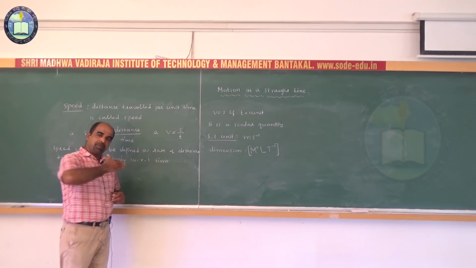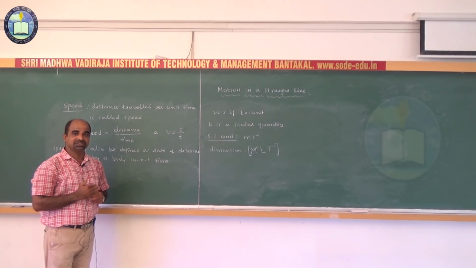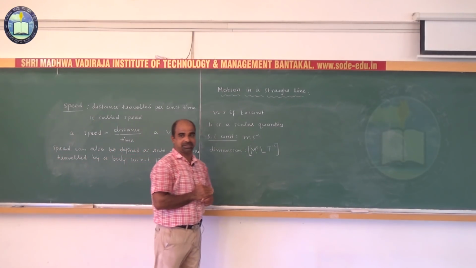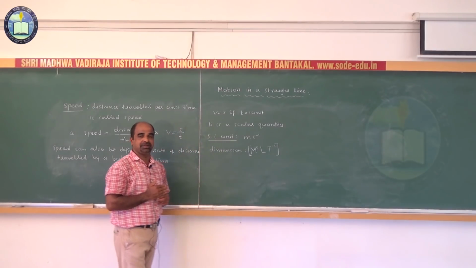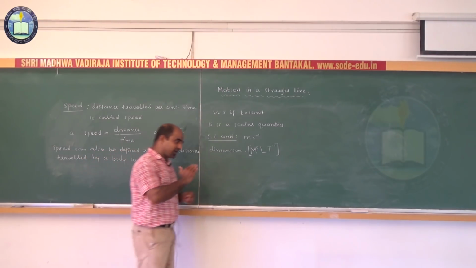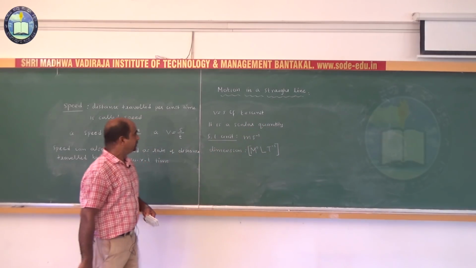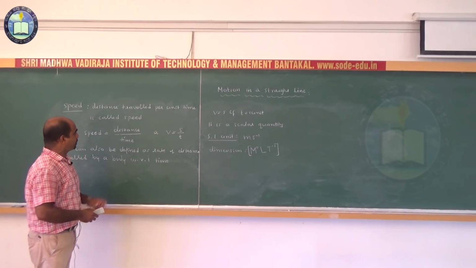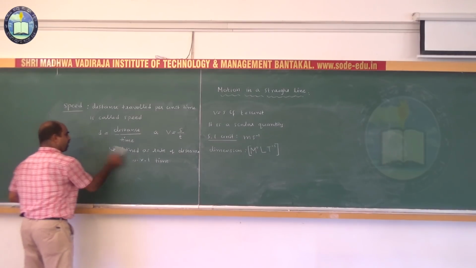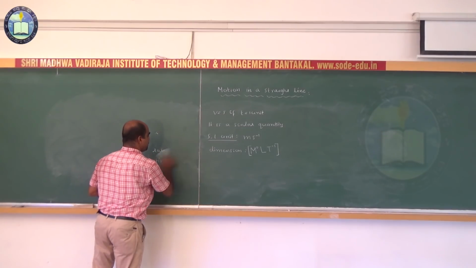If the speed of a body is variable, before that, you may ask, sir, what is non-variable speed, or what is uniform speed? In order to understand variable speed, first you must have an idea about uniform speed. I hope that all of you understood speed. Now I am going to start the next topic, uniform speed. What is meant by uniform speed?